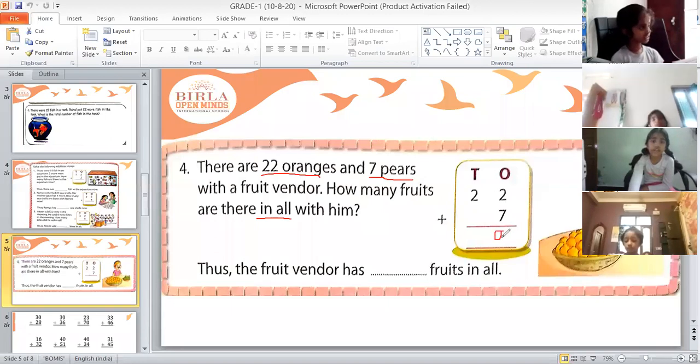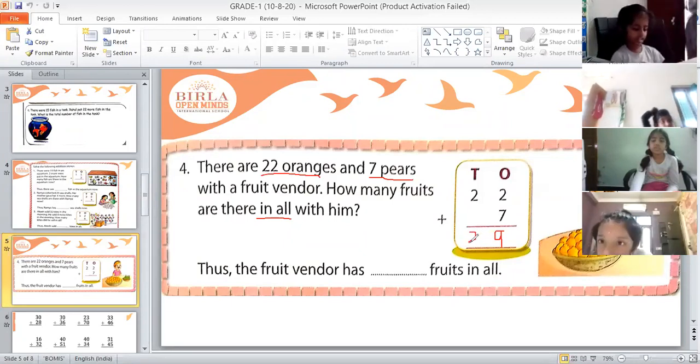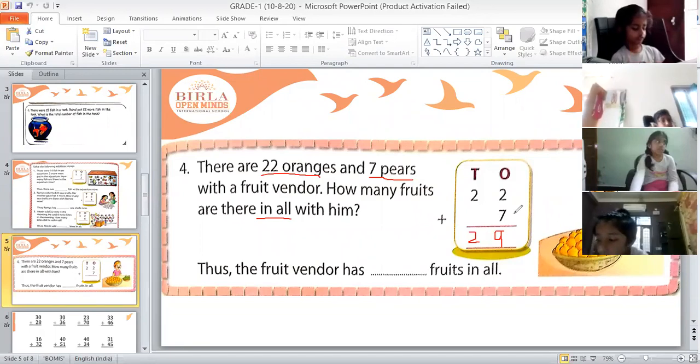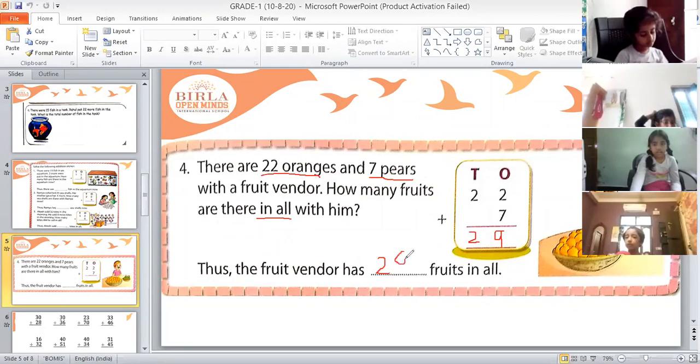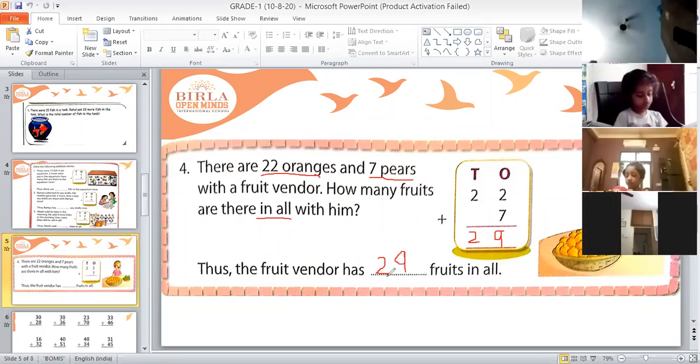So we will write here 9 in ones place. And what we will write in tens place, Janvi? 2. Yes. There is only one number in tens place, that is 2. We will write that 2 as it is. So answer is, Janvi answer. 29. Yes. See children, so answer is 29. This means 22 plus 7 is equal to 29. Thus, the fruit vendor has 29 fruits in all. So, fruit vendor has how many fruits? 29 fruits in all. Okay.